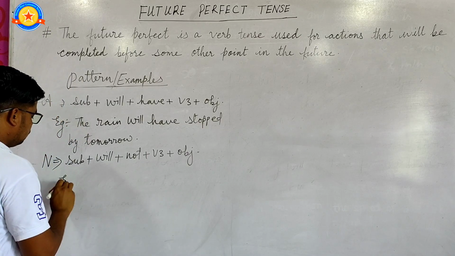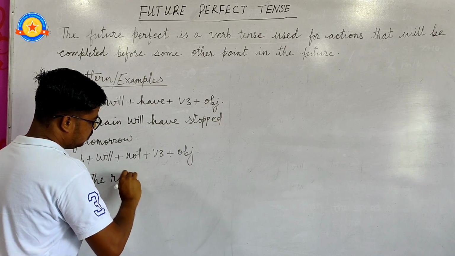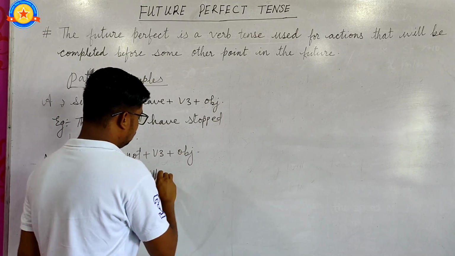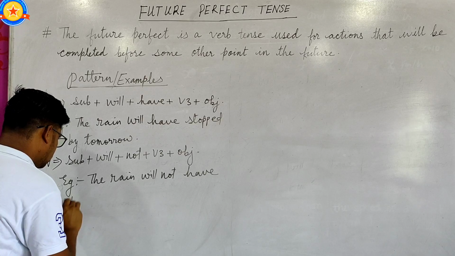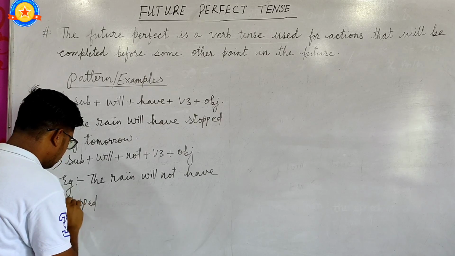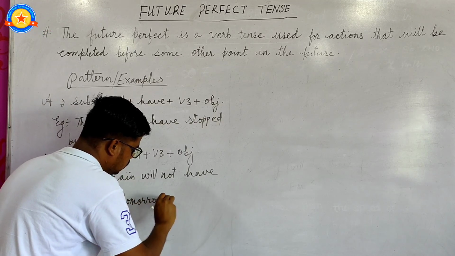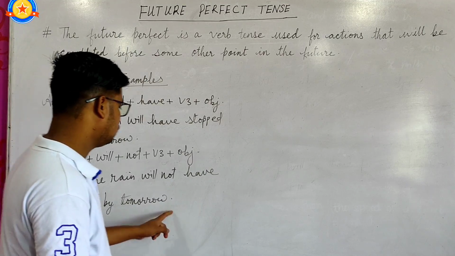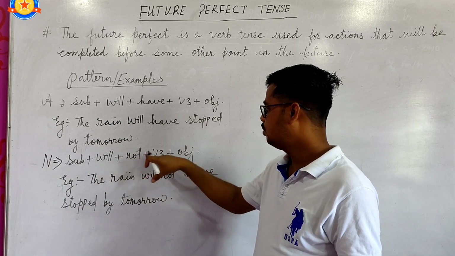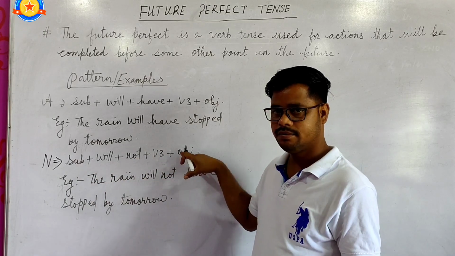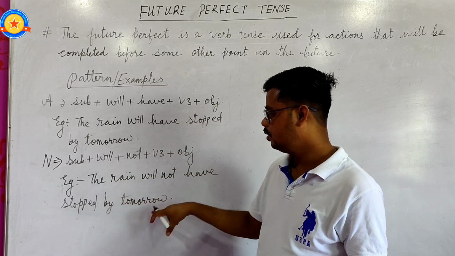For example, the rain will not have stopped by tomorrow, and at the end of the sentence a full stop is needed. So this is the pattern to form negative: subject plus will plus not plus verb third form plus object. For example, the rain will not have stopped by tomorrow.